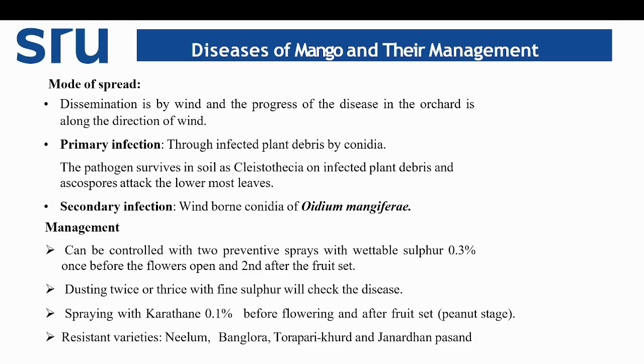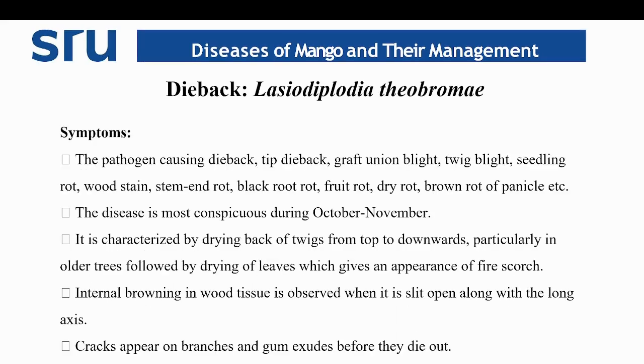Coming to management, it can be controlled with preventive spray with wettable sulfur 0.3%, once before flowers open and the second after the fruit set. Dusting twice or thrice with sulfur will check the disease incidence. Spraying with Karathane, or we can also go for application of any triazole fungicide. Some resistant varieties like Neelam, Bangalora, and Janardhan Pasand are available to cultivate against powdery mildew disease in mango.